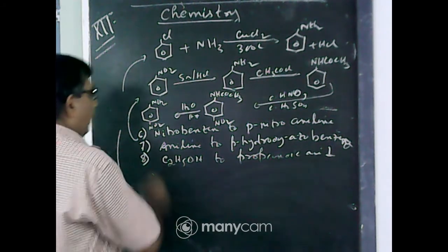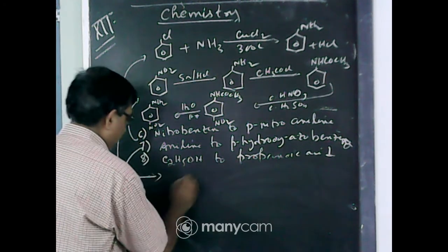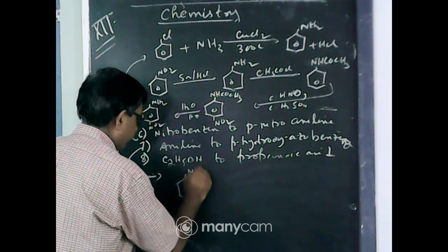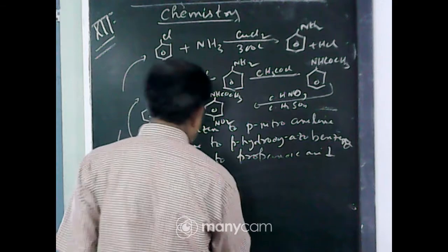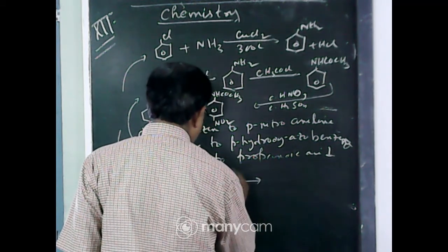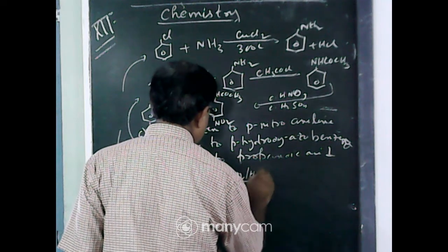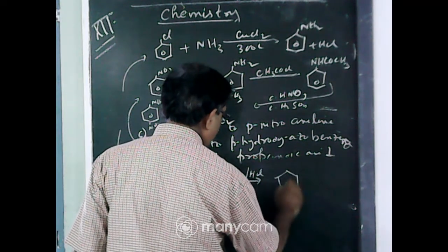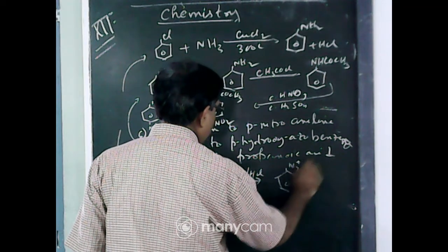Now aniline to para-hydroxyazobenzene. First diazonium chloride formation, NaNO2, HCl, 0 to 5 degree centigrade, forms benzene diazonium chloride.